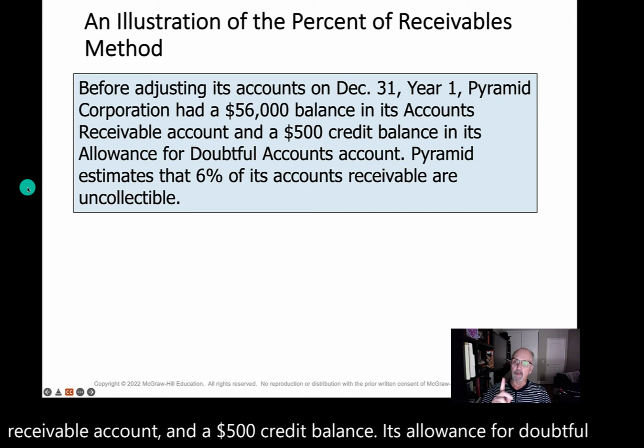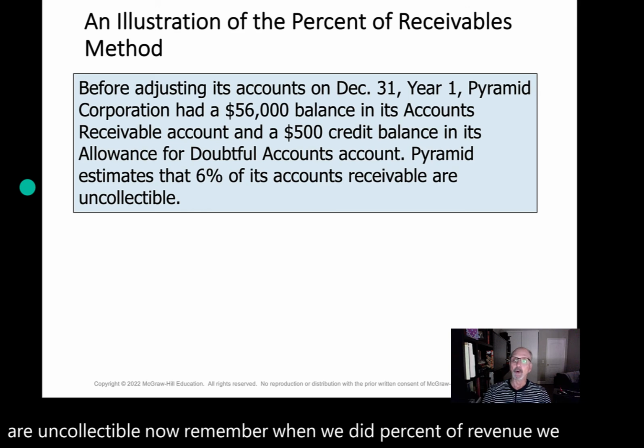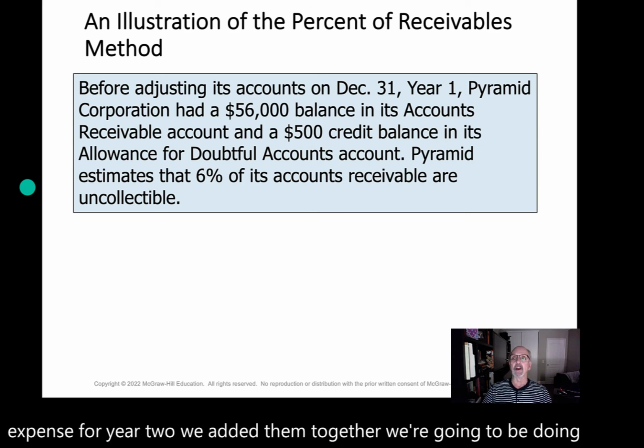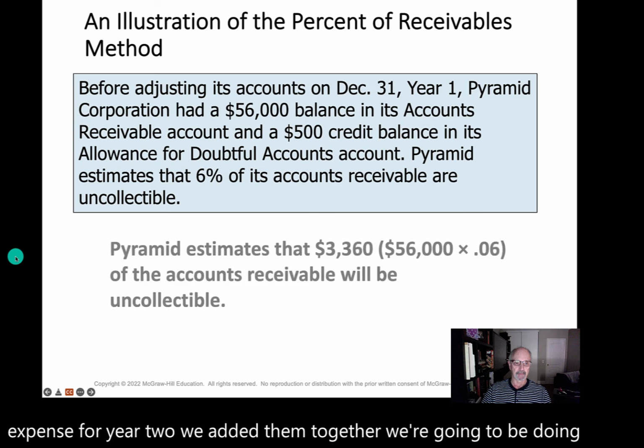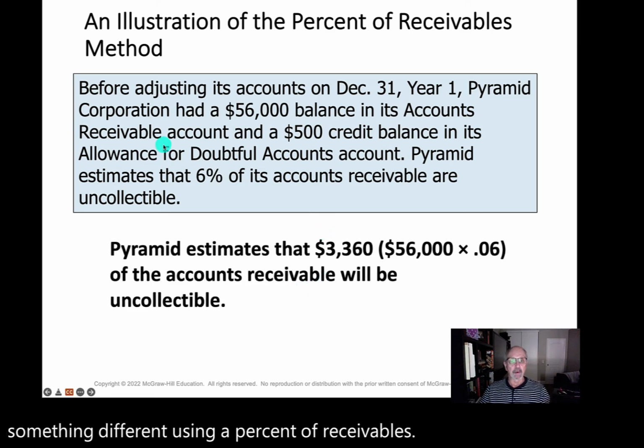Now remember, when we did percent of revenue, we added the balance from the previous year to the uncollectible accounts expense for year 2. We added them together. We're going to be doing something different using a percent of receivables. Pyramid estimates that 6% of their $56,000 balance, or $3,360, will be uncollectible.